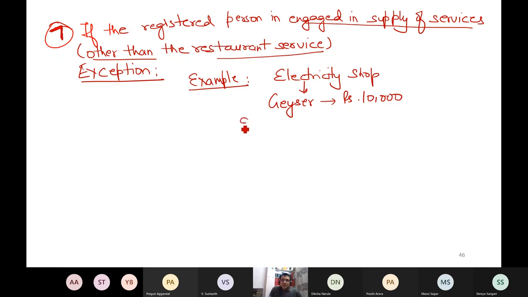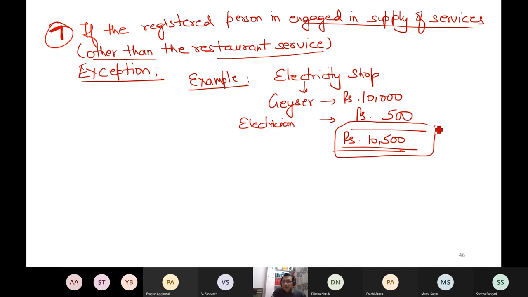So suppose the electrician also comes. An electrician will charge how much? For example, rupees 500. Now this is the total value of supply for that electricity shop owner. This is the income of the electricity shop owner. Now if you read point number 7, then it makes the electricity shop owner ineligible for the composition levy scheme normal case. Why? Because this person is engaged in supply of service, which is electrician service other than restaurant service. So it makes me ineligible. If I am the electricity shop owner, I am ineligible to opt for the composition levy scheme normal case.